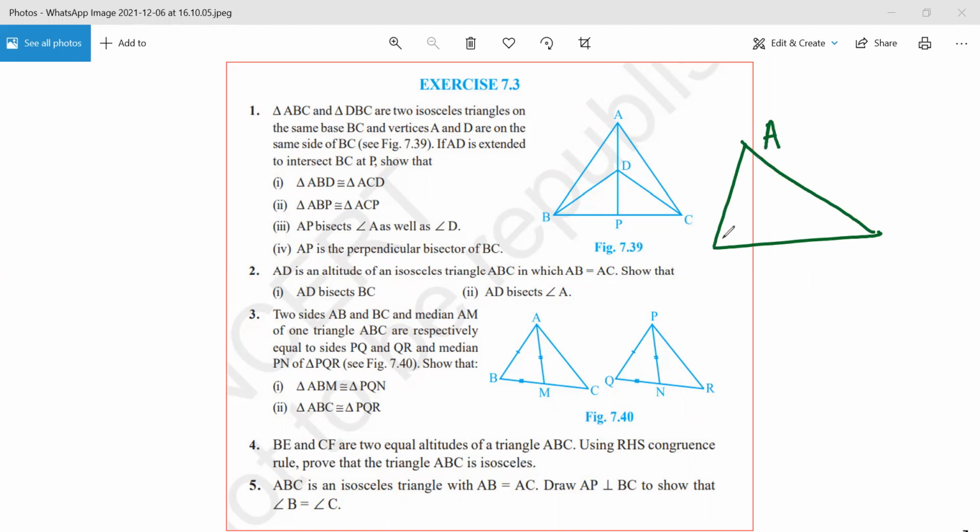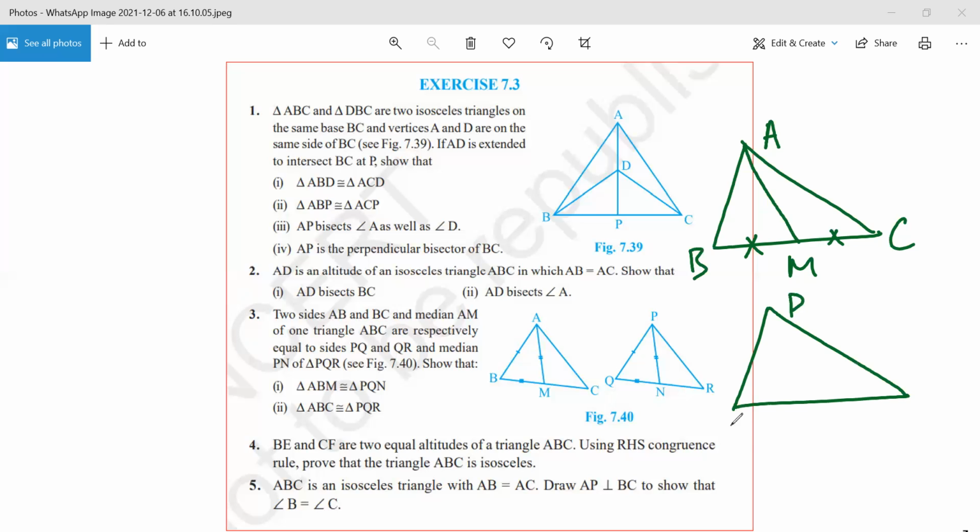Yes. So what is the median? It's the line which passes through the middle of the opposite side. So therefore, if AM is a median, they are telling us that BM is equal to MC. Any doubt? No, sir. Similarly, when they are saying that PN is a median, what they have told is that this side is equal to this side.